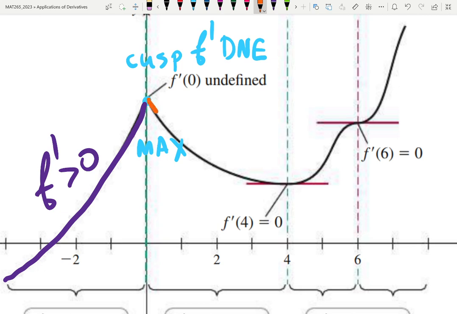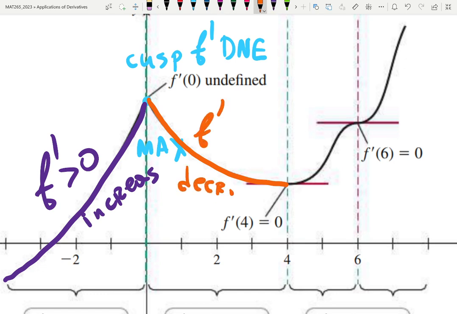After that, the function is decreasing. Original function is increasing, right? On the right of that point, it's decreasing. So derivative is negative. At that point, derivative did not exist because of the cusp.